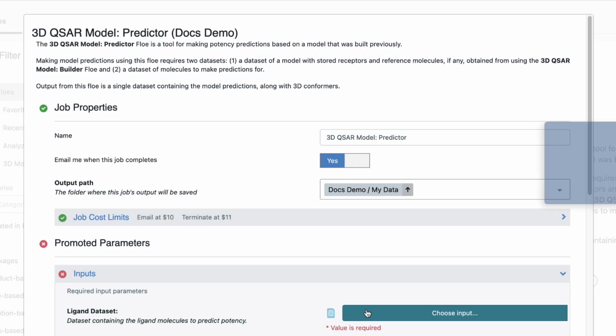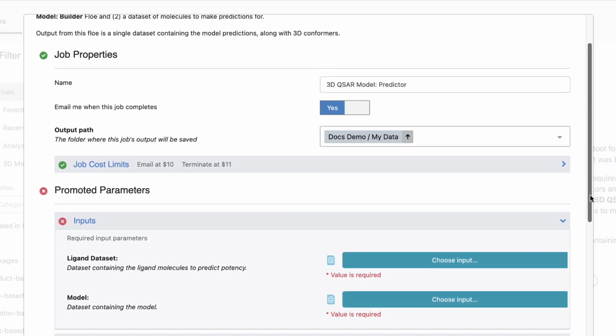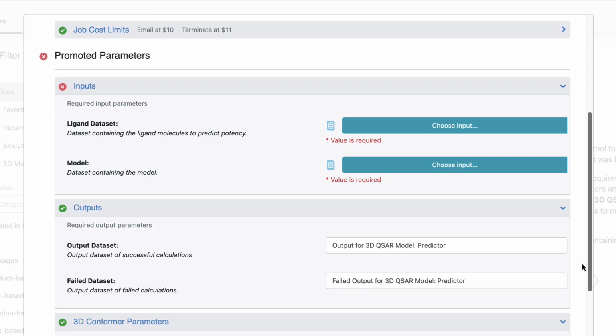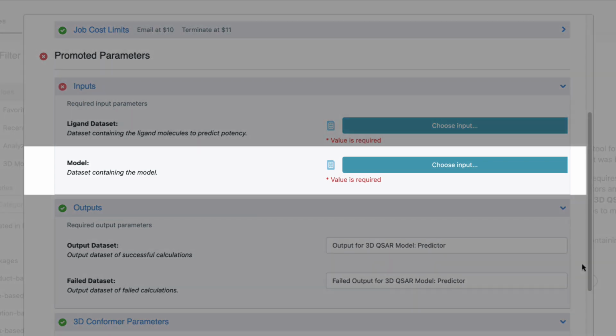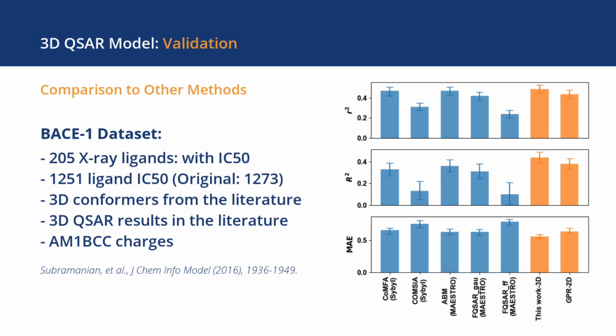The predictor flow allows you to make potency predictions based on a previously built model. Note that the builder's flow output model will be read as the input model in the predictor and validation flows. The validation flow performs validation of a model against an external dataset.